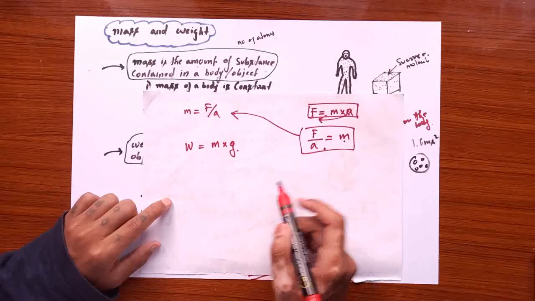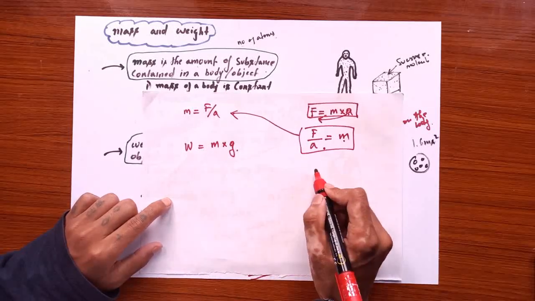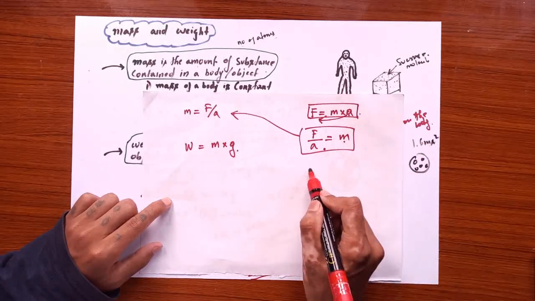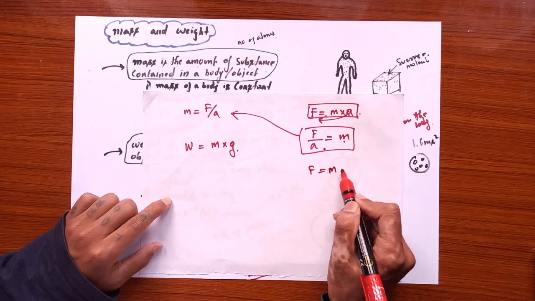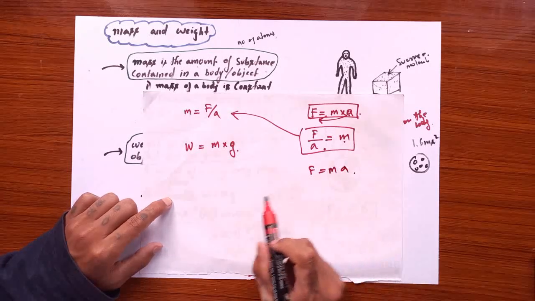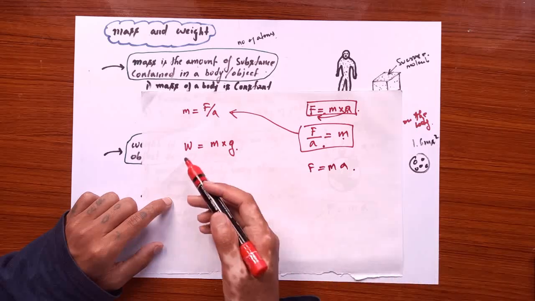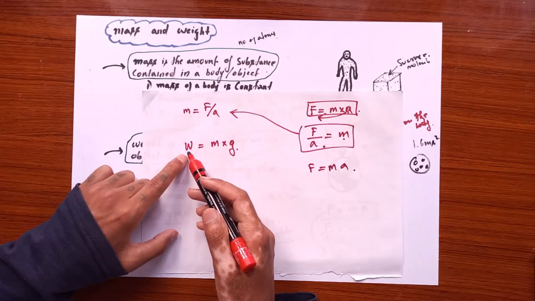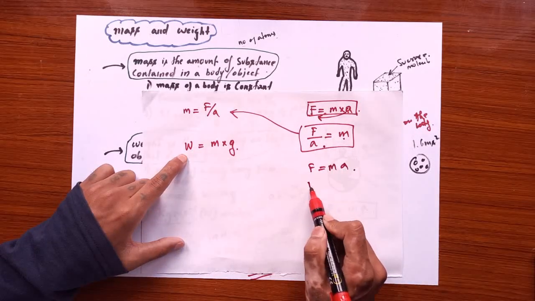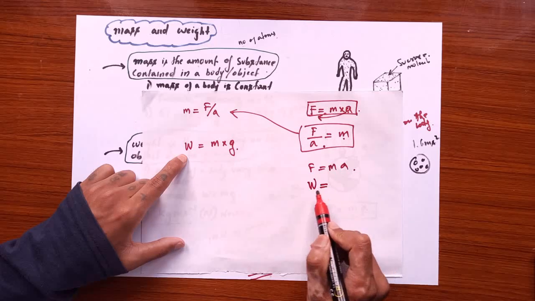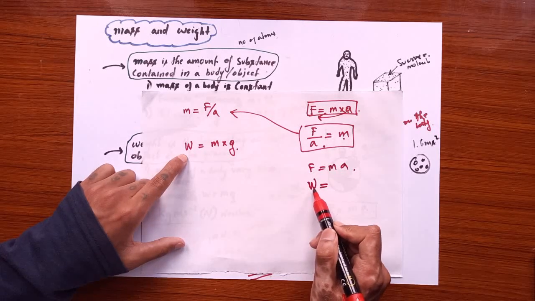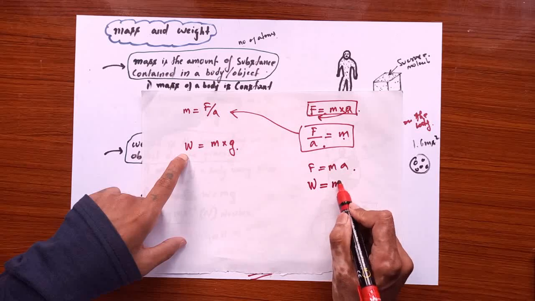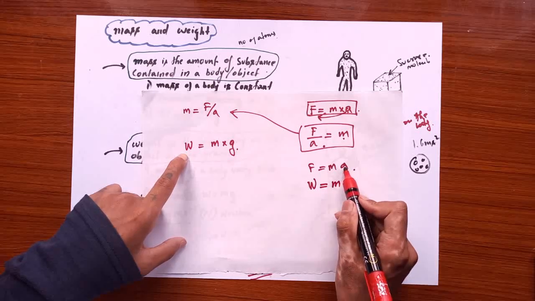And for the weight, using the first formula, we know that force is mass times acceleration. Weight is just a type of force. So since it is a force, we can replace the F with W, which represents the weight, and put the mass times acceleration.